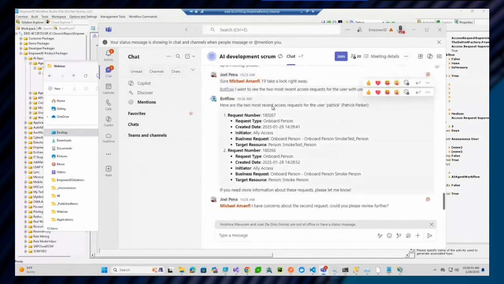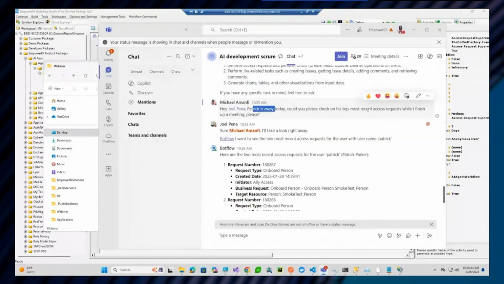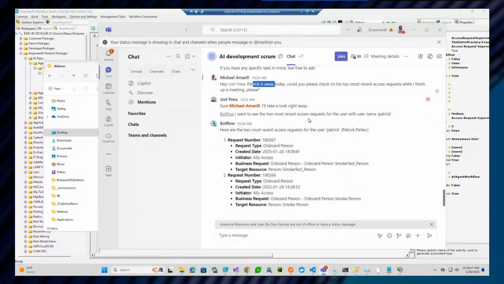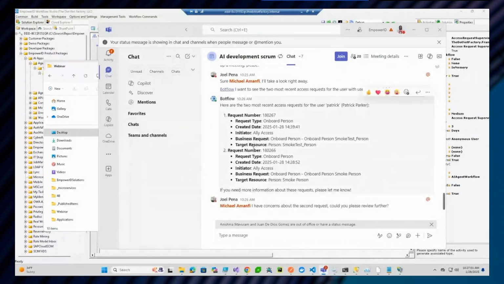That was the message. So my colleague responded, but instead of going to some portal or some application to actually check on the most recent access requests for this individual, he didn't do that. Right here in place, in context, he asked the agent, hey, can you give me the two most recent access requests for this individual? And the bot responded back with that information. And receiving the information, he sends me a message that now he has some concerns with the second access request. So he wants me to review that.